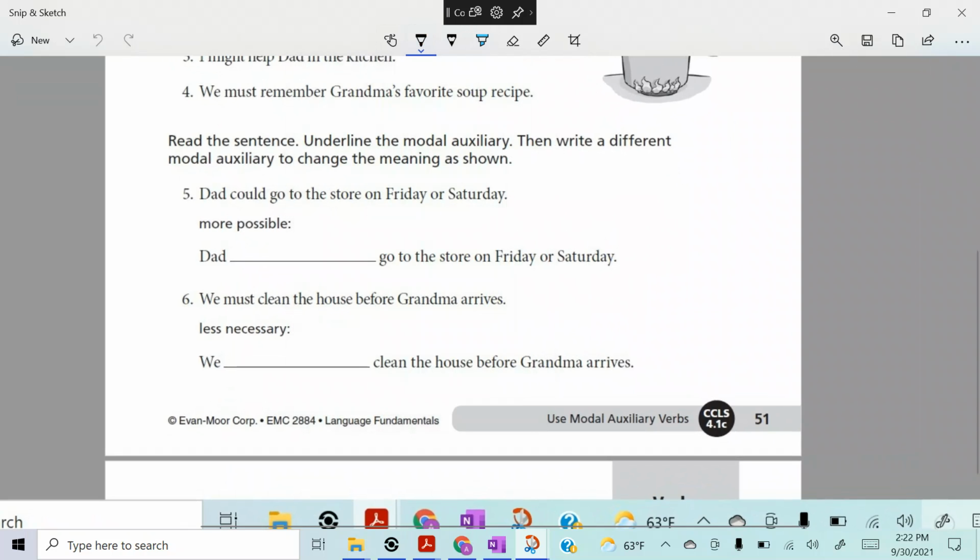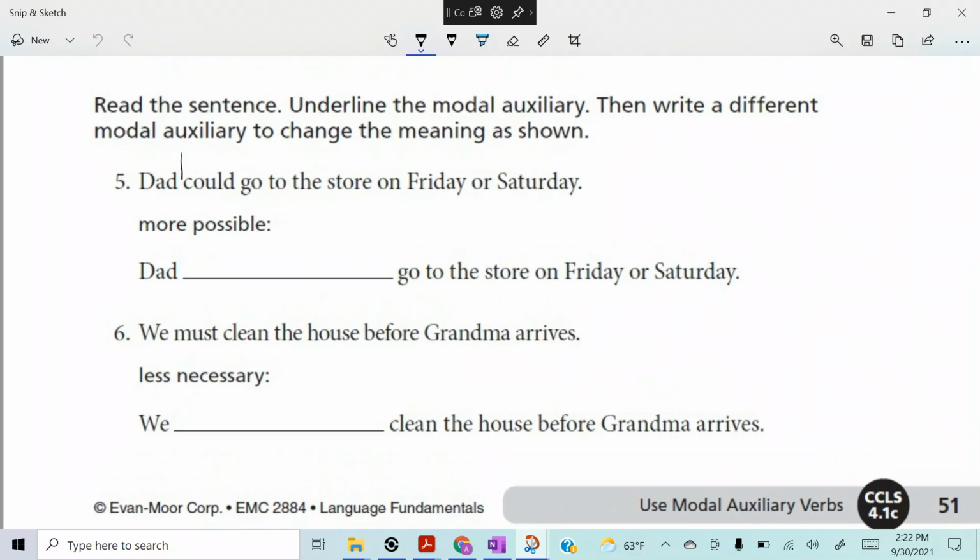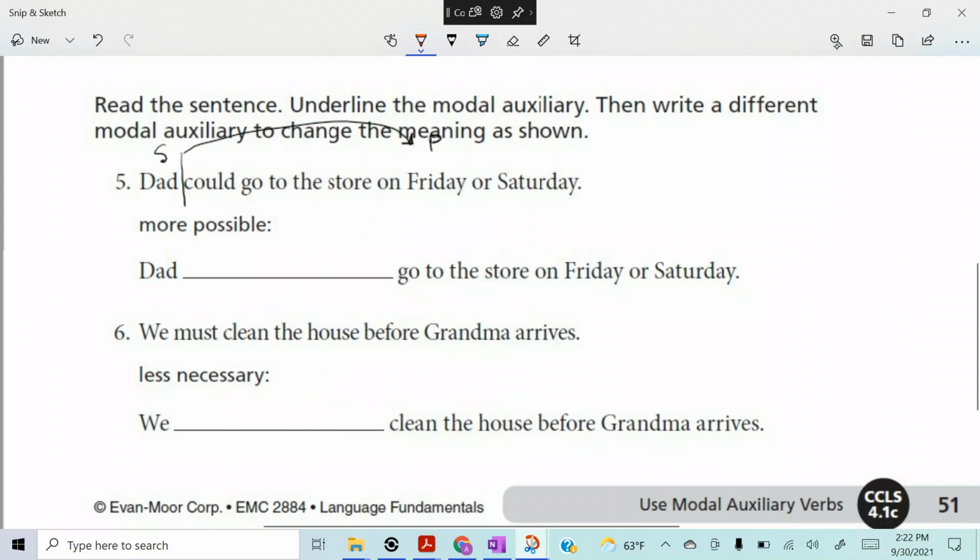Ready? You can do this with me. It says, Dad could go to the store on Friday or Saturday. So, Dad is the subject. What about Dad? Go to the store on Friday and Saturday. Good girl. Now, where did I tell you the auxiliary verb is going to end up? Right after the subject. So where is the auxiliary verb? Could. Auxiliary verb is could. What about could what? Could go, right?